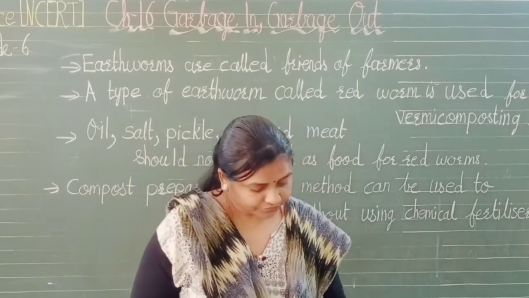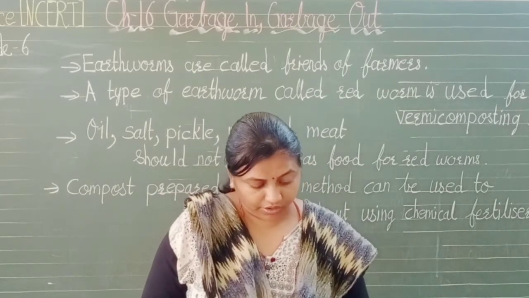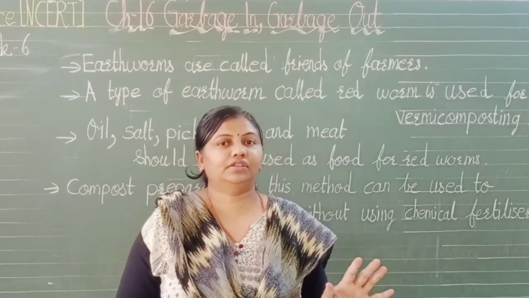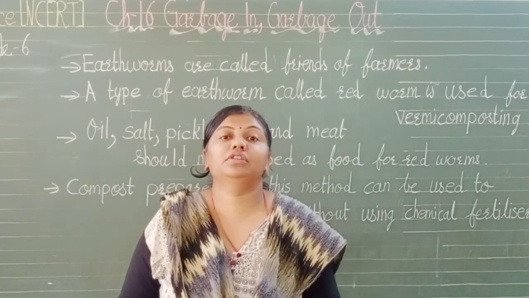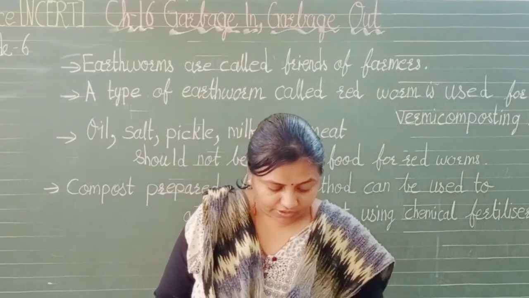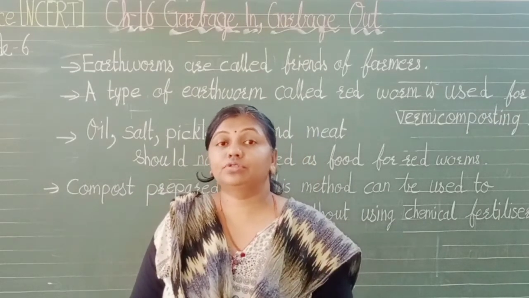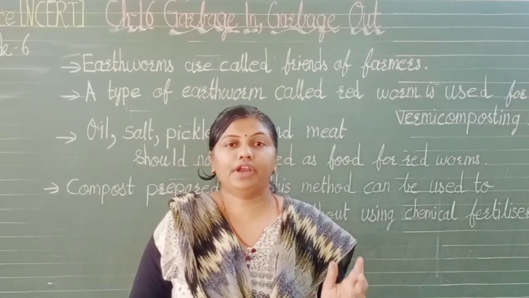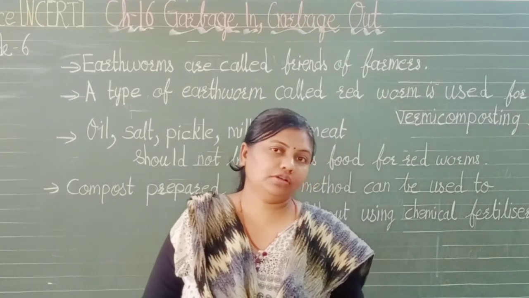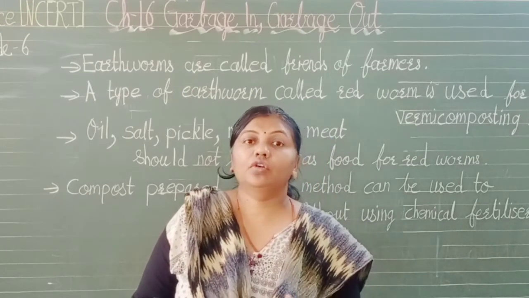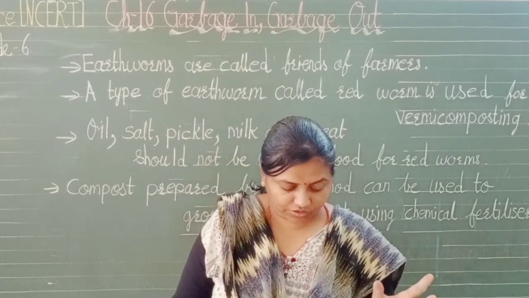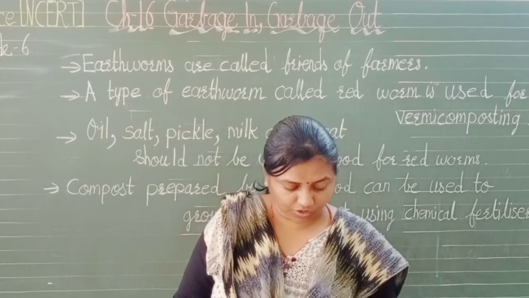Now, earthworms have a structure called a gizzard, isn't it? They don't have teeth. What is a gizzard? It is a muscular stomach, which helps to grind the food for the redworms. Redworms do not survive in a very hot climate, nor in a very cold climate. They need moisture.